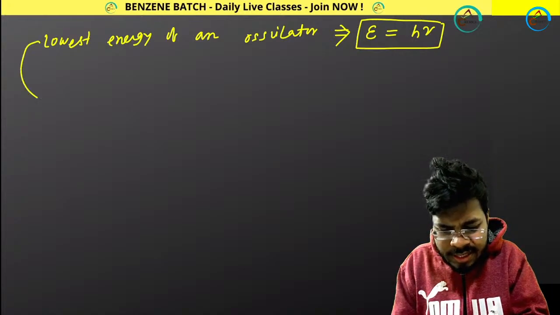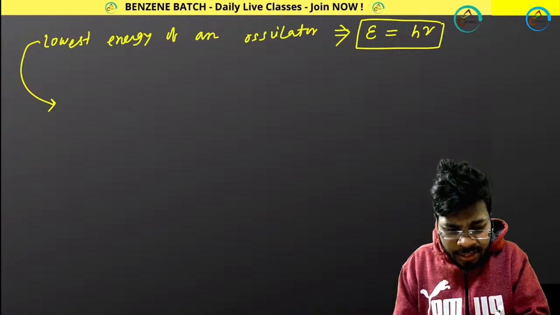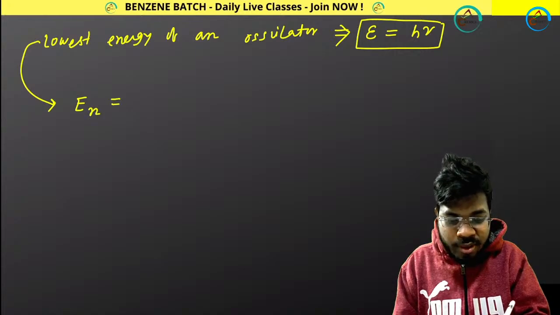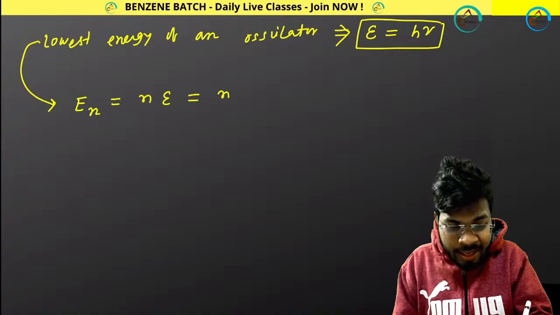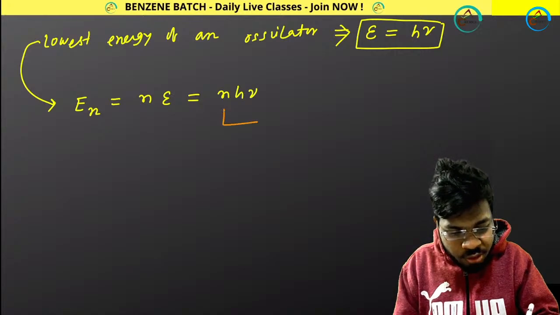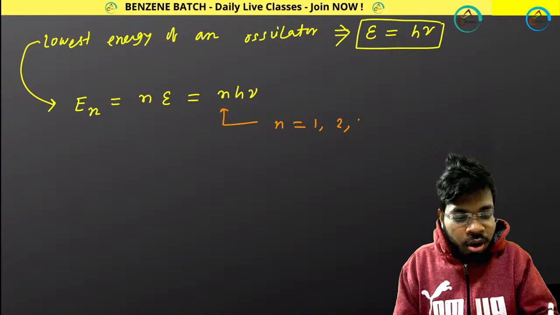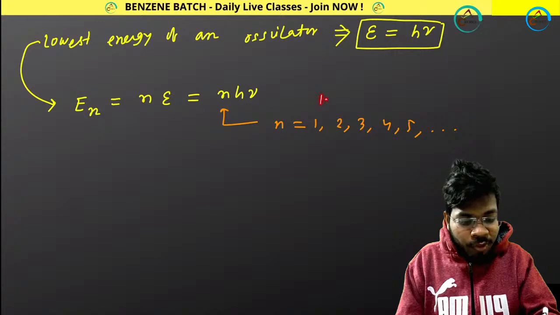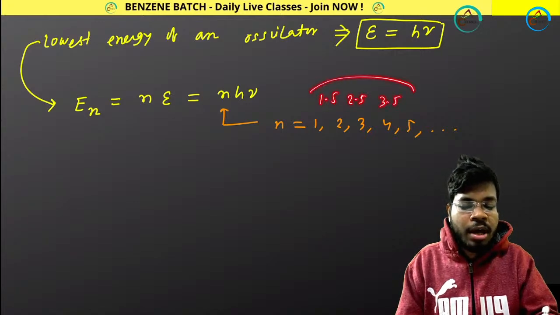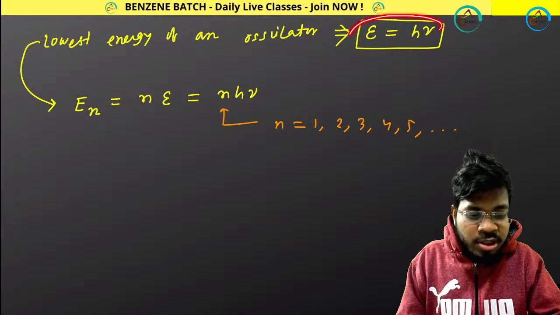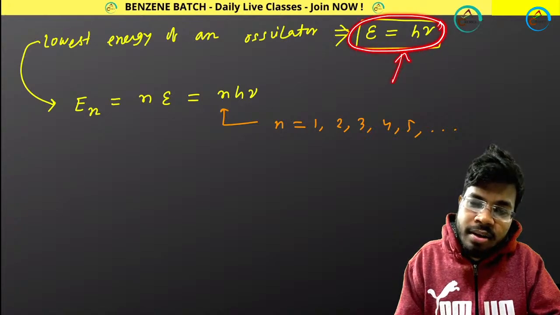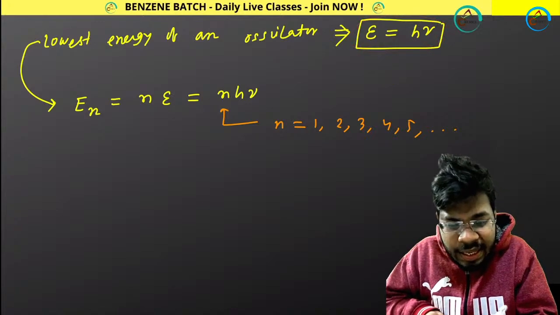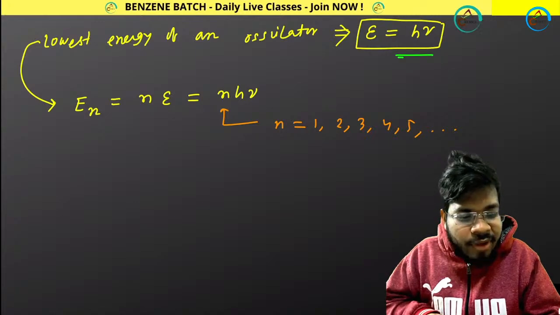Now he didn't say that any value is possible. He told that any higher energetic oscillator will be represented as n epsilon or n h nu, and the value of n should be either 1 or 2 or 3 or 4 or 5 and so on. You cannot have 1.5 or 2.5 or 3.5. The lowest energy of the oscillator is E equals h nu.